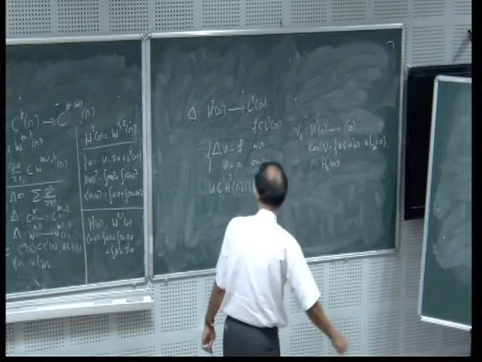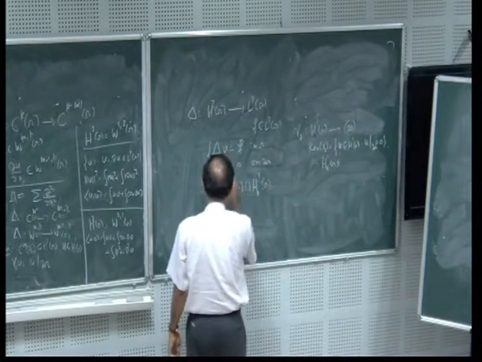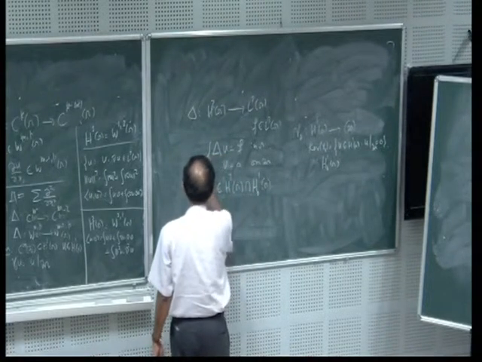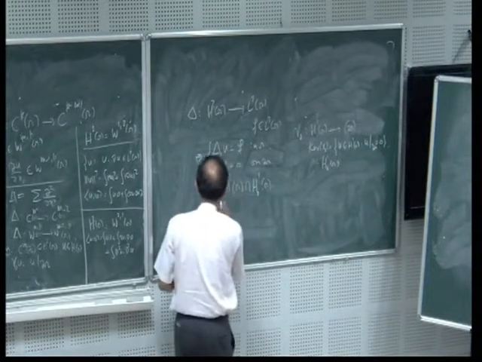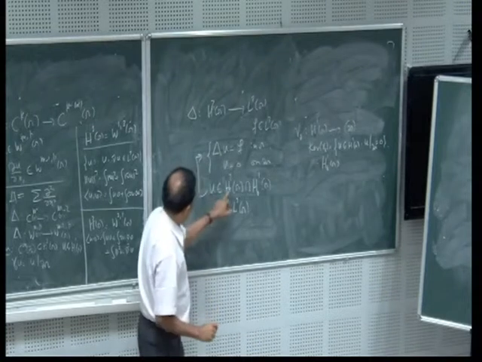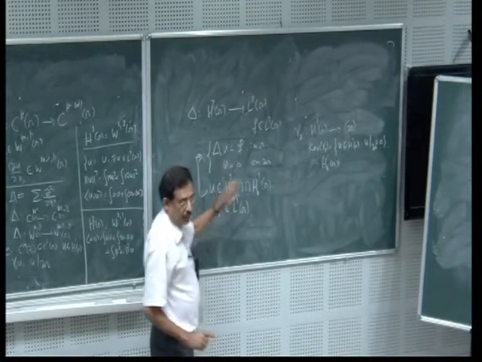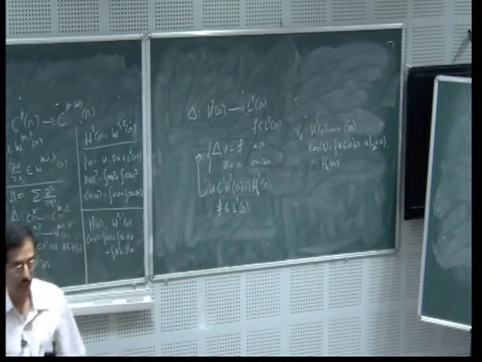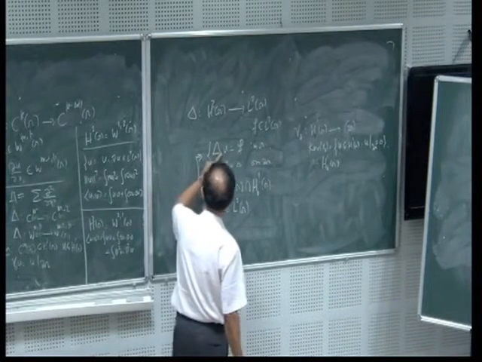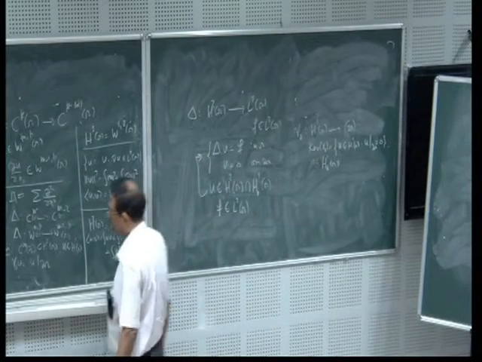Now I have got it. Now u belongs to H2(Ω). For such a function, I would like to know whether, given f in L2(Ω), there exists a u belonging to H2(Ω) intersection H1_0(Ω) so that this problem admits a solution. Is it clear?